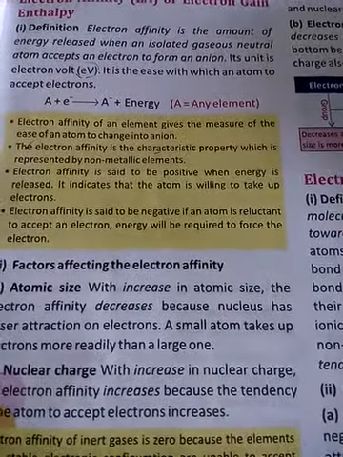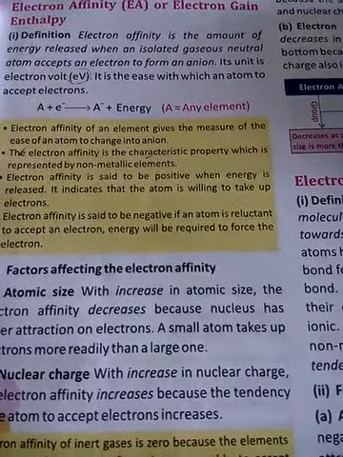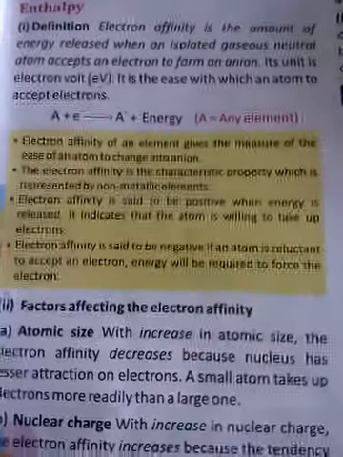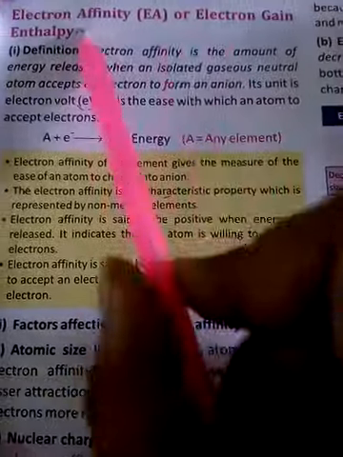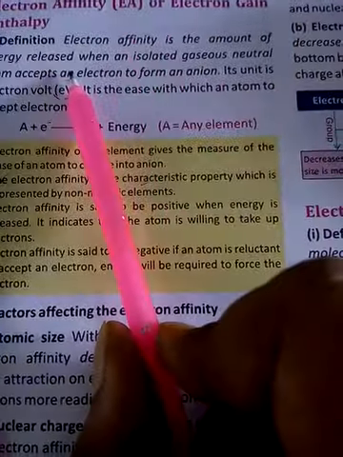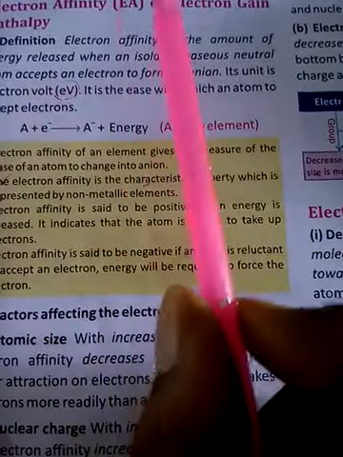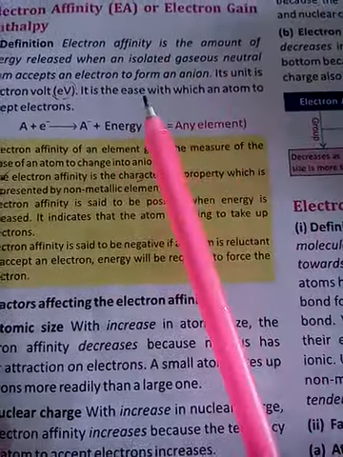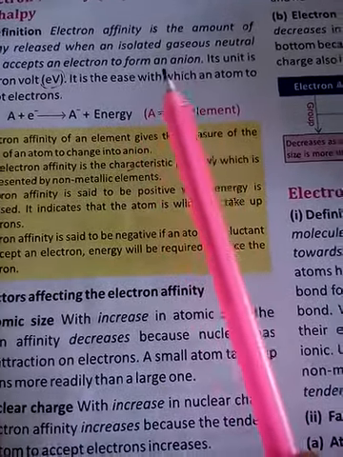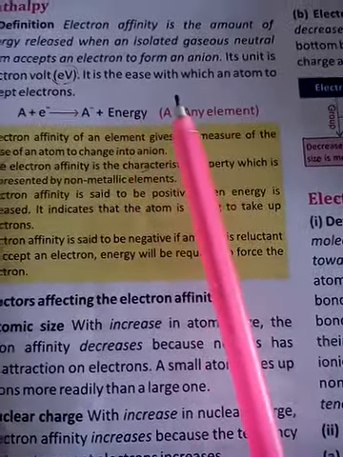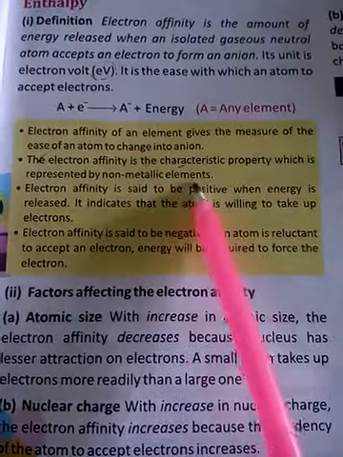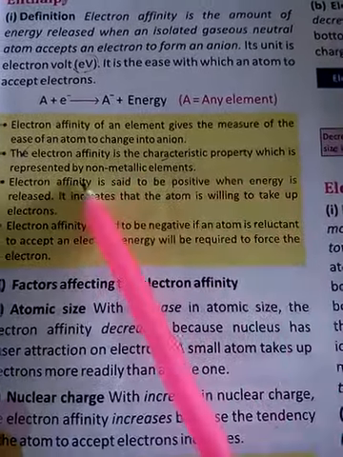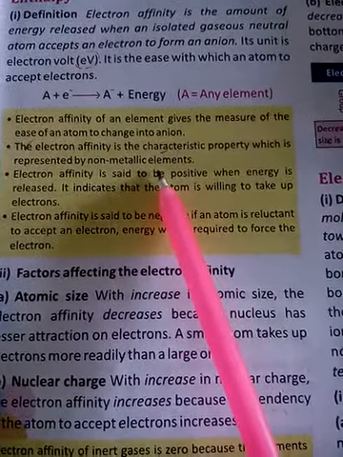Electron affinity is the characteristic property which is represented by non-metallic elements. Adding of electron is the property of which, metal or non-metal? It is a property of non-metal. So electron affinity also helps us to understand the property of non-metal.